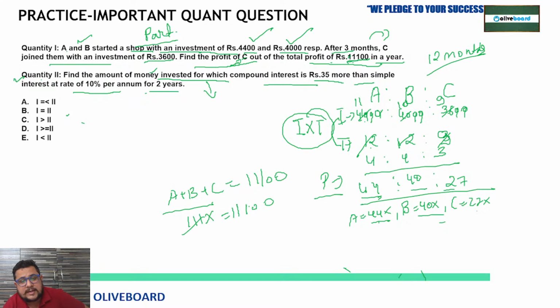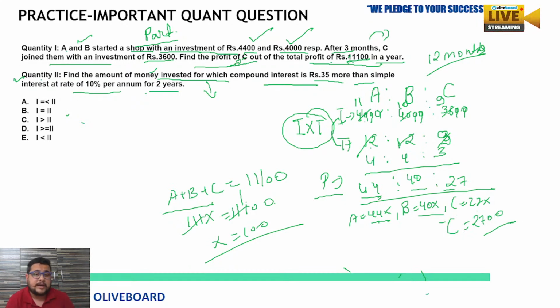So you can cancel 111 one time, then double zero means 100. So x is equal to 100. So C's share is 2,700. Are you getting my point? Everyone, are you getting my point?